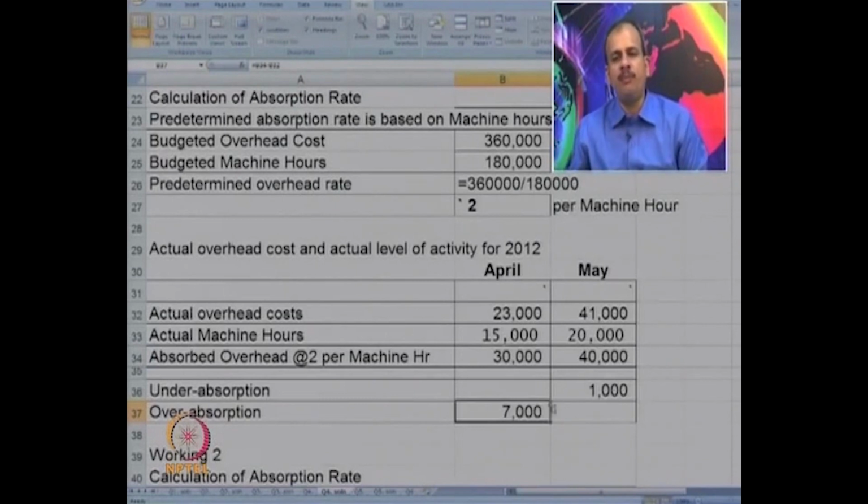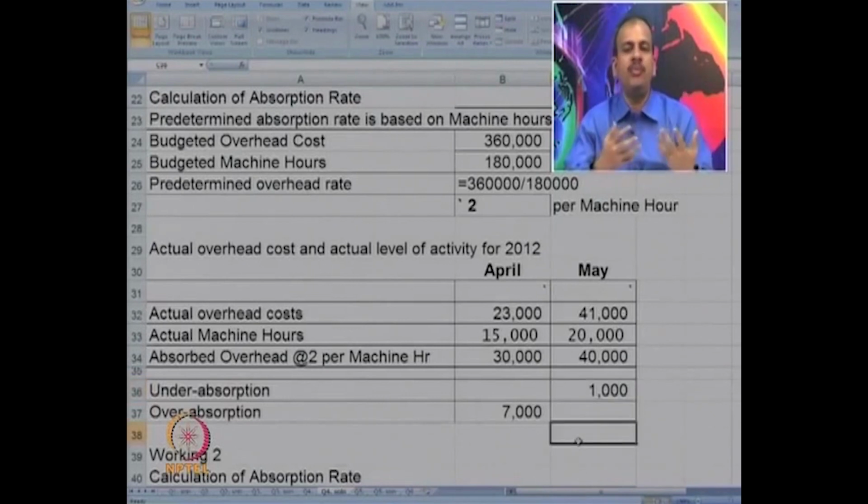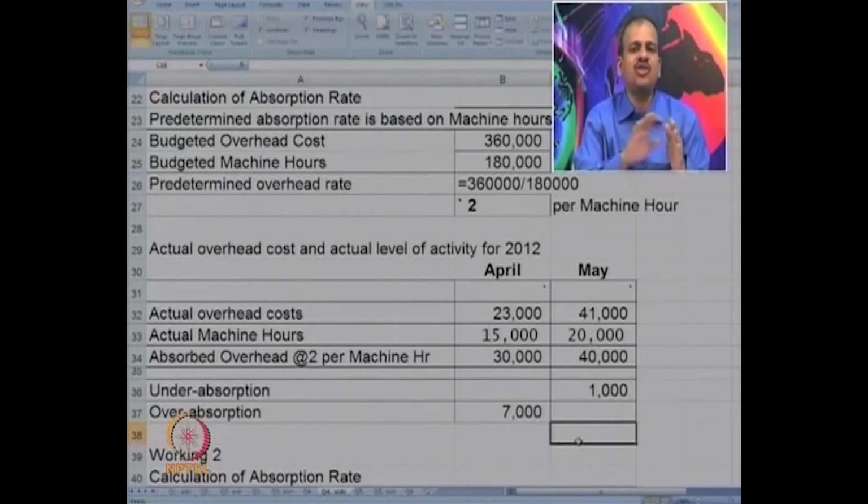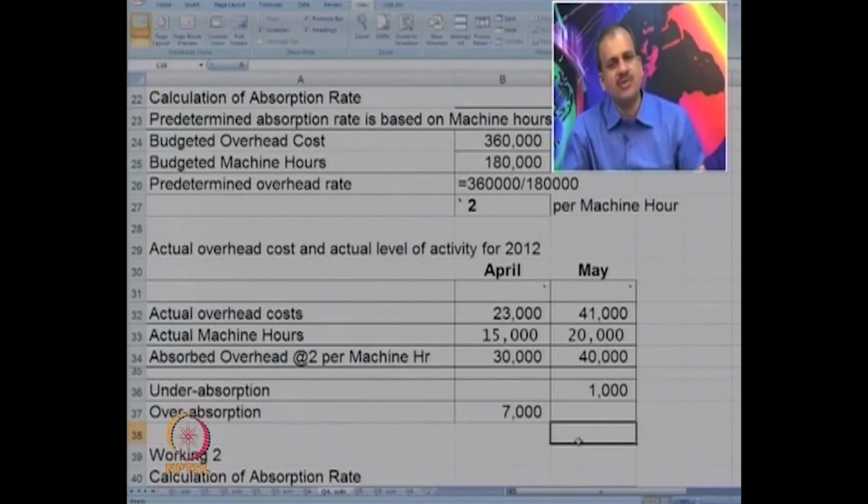If you look at the month of May, the actual cost increased to 41, the absorption is 40. So, there is an under absorption of 1000. So, which method could be recommendable? Perhaps you can see that 2 rupees is the annual rate. There may be some monthly fluctuation, and if that fluctuation is getting adjusted, we can simply carry it over from April to May, May to June, and so on, which generally should get adjusted by the end of the year. So, in some cases carry forward becomes suitable.